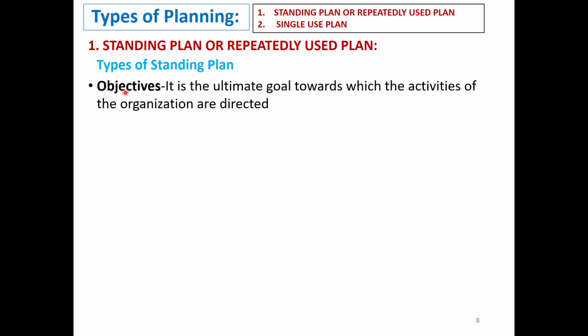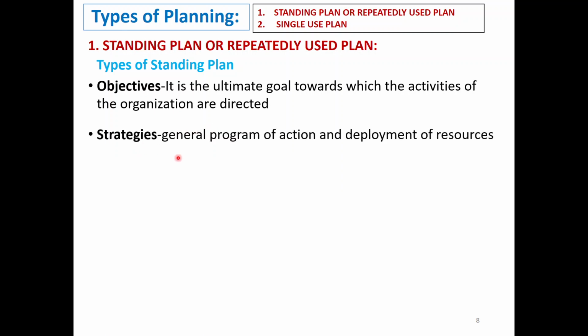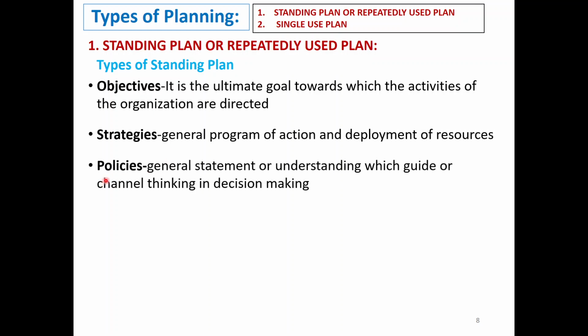First is the objective. It is the ultimate goal towards which the activities of the organization are directed. Strategies: a general program of action and deployment of resources, using the resources available to achieve this objective. Then policies: a general statement or understanding which guides or channels thinking in decision making. We'll see later on, one by one.